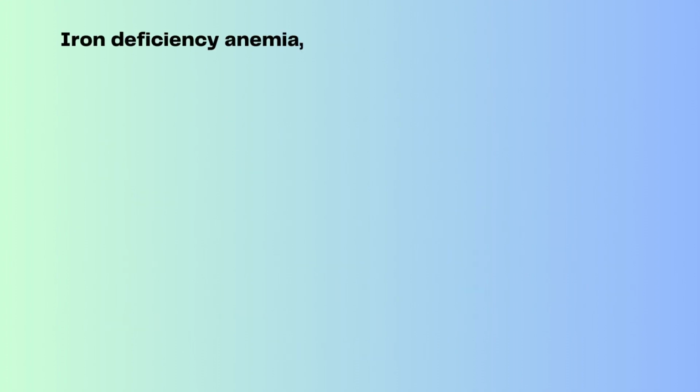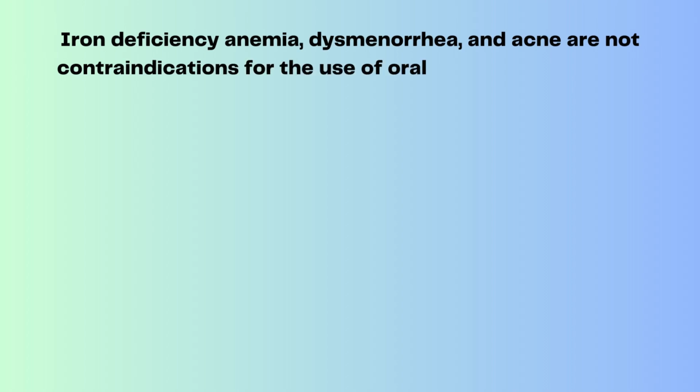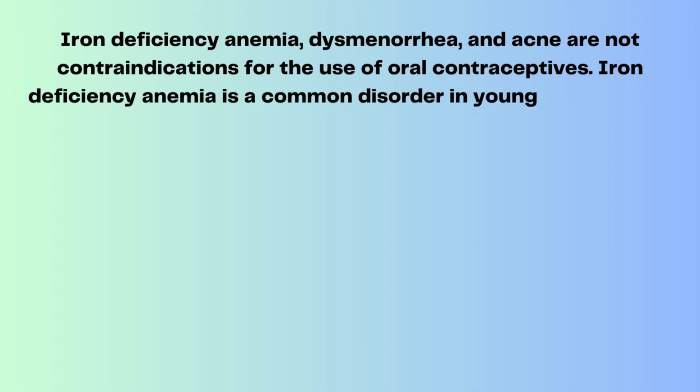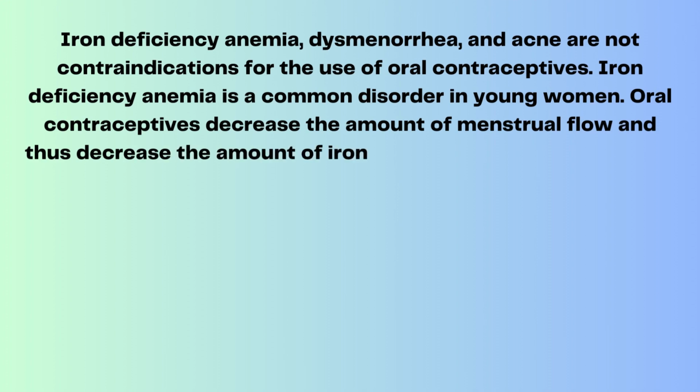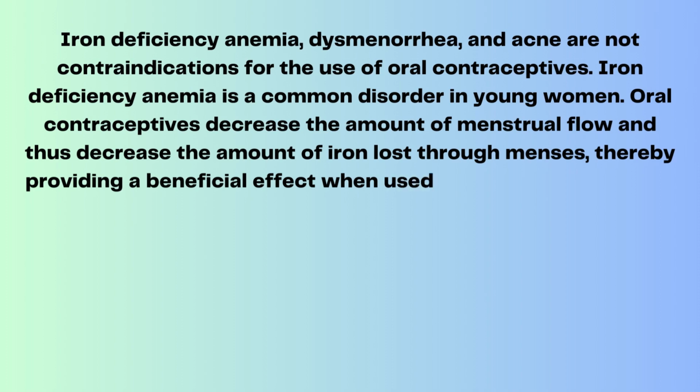Iron deficiency anemia, dysmenorrhea, and acne are not contraindications for the use of oral contraceptives. Iron deficiency anemia is a common disorder in young women. Oral contraceptives decrease the amount of menstrual flow and thus decrease the amount of iron lost through menses, thereby providing a beneficial effect when used by clients with anemia.